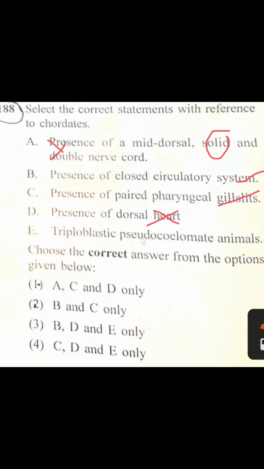Pseudocoelomate animals? No. It is a coelomate, not pseudocoelomate. So the correct option is B and C. The second one is the correct option.